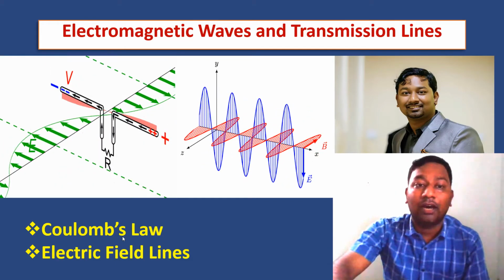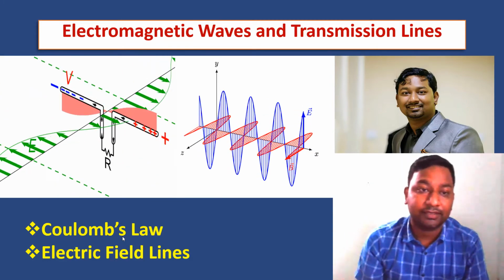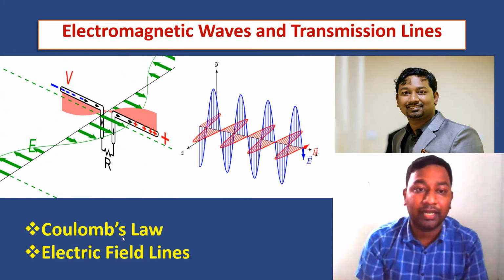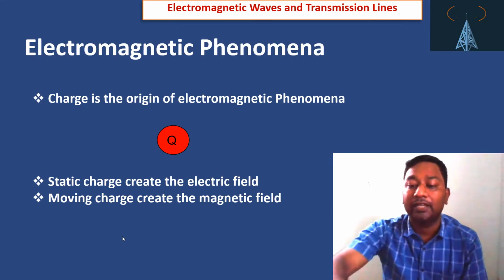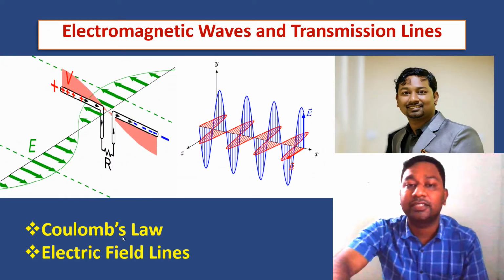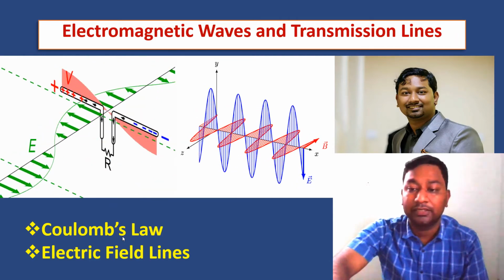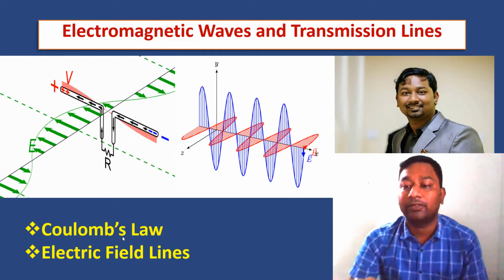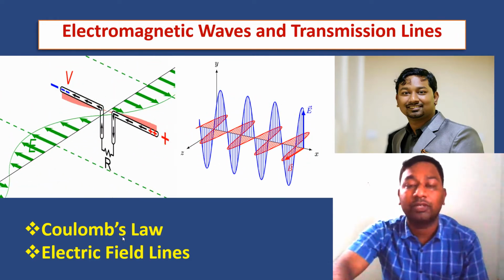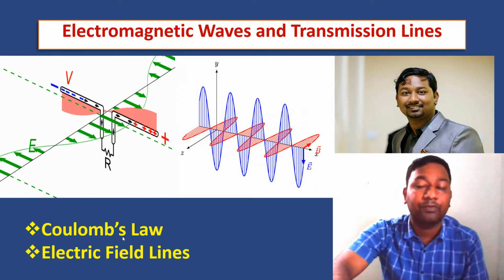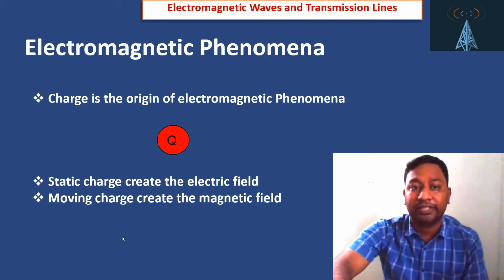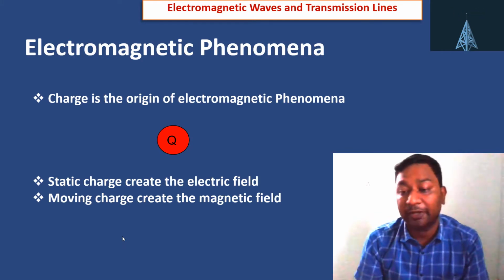Now, how is the electromagnetic wave generated? Here we have seen that a time varying electric field creates a magnetic field, as well as a time varying magnetic field creates an electric field. Now in this lecture, lecture 1, we will discuss Coulomb's law and the electric field lines. First thing, how did electromagnetic phenomena come about?